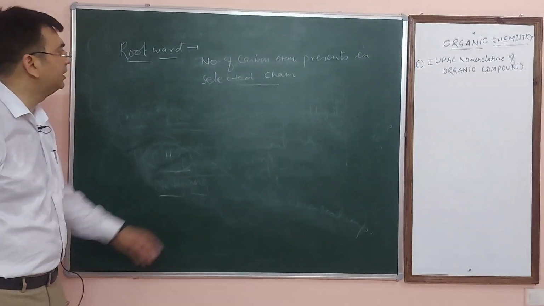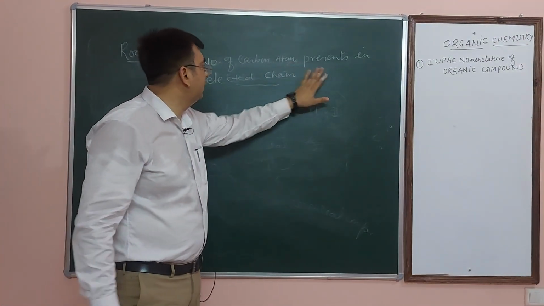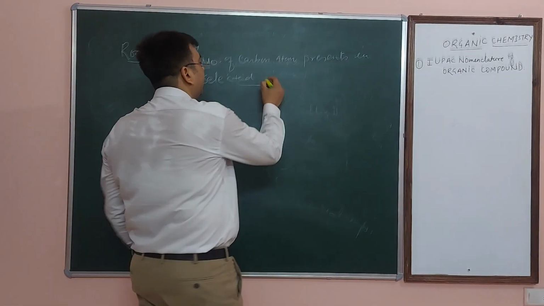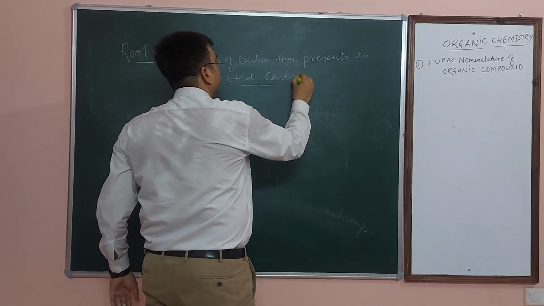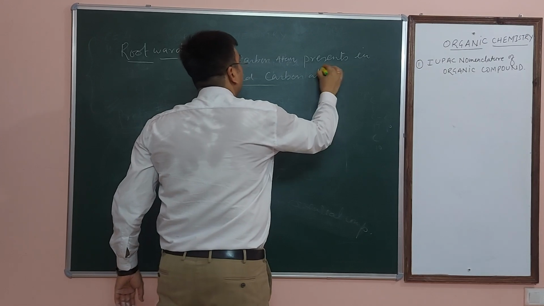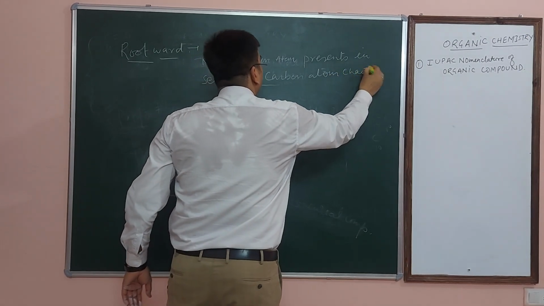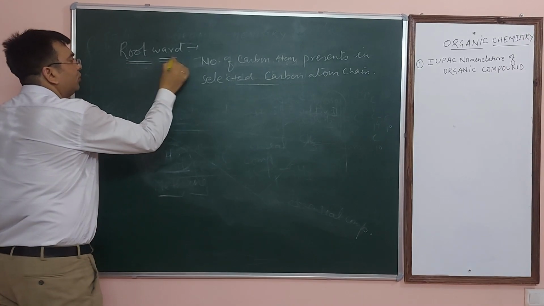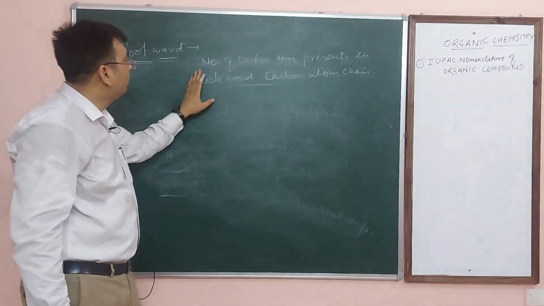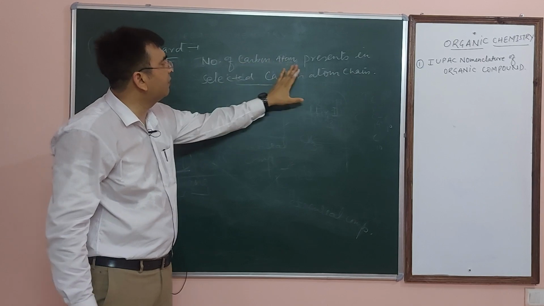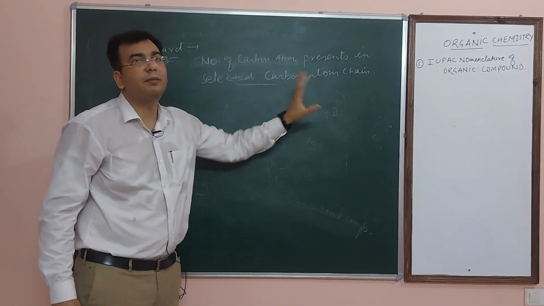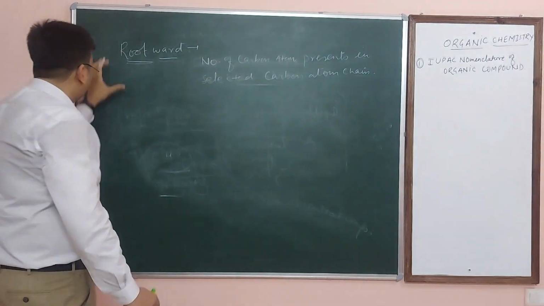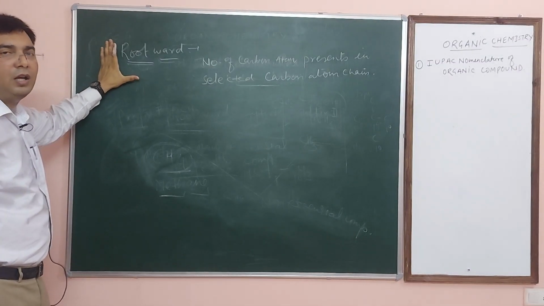Selected carbon atom chain, you can say that. So the number of carbon atoms present in the selected carbon atom chain, you can write here. So this is known as root words. What is the meaning of root words? Root words meaning is the total number of carbon atoms present in the selected carbon atom chain is known as root words. So this is basically the definition of the root words.